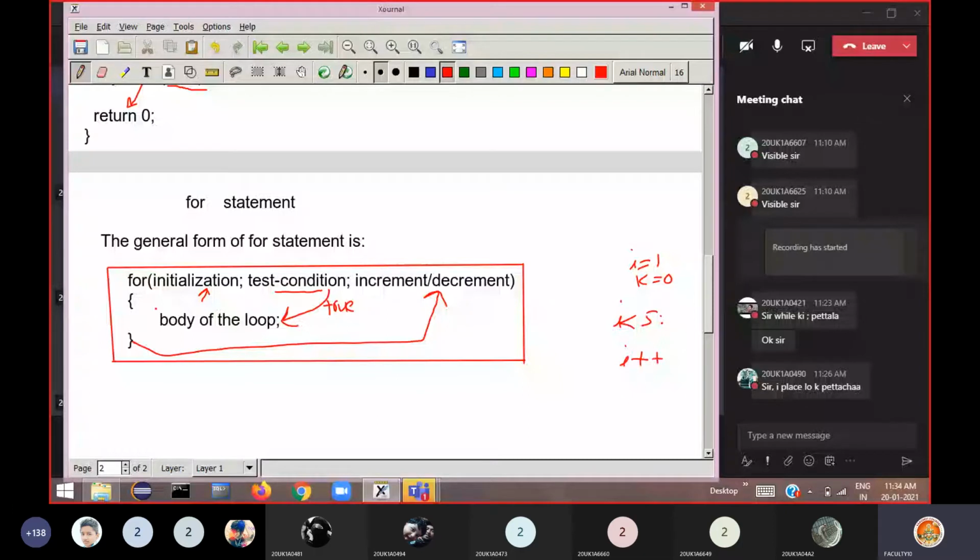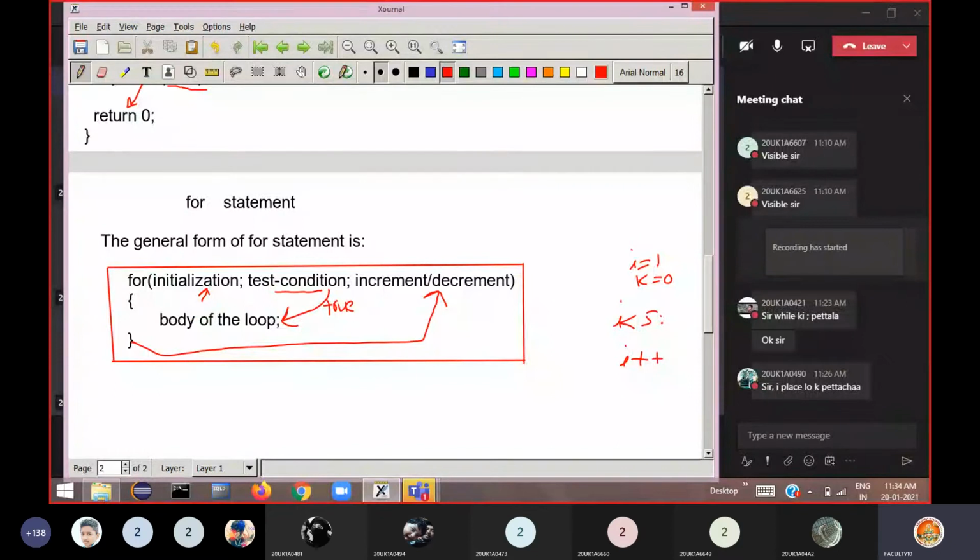Just see, understand clearly. Once again I'm explaining here. First, initialization of the variable is done, like i equals 1 or k equals 0. Then the variable will be tested against some value, like i less than 5 or k less than 3. Such a condition will be tested. If the condition is true, then it enters the body of the loop and the body of the loop is executed.